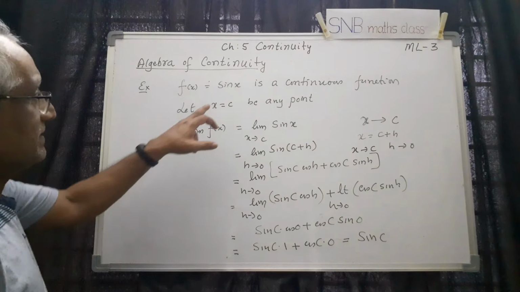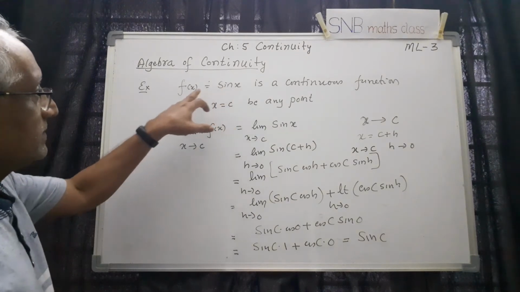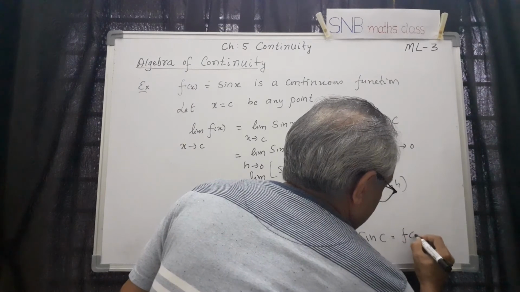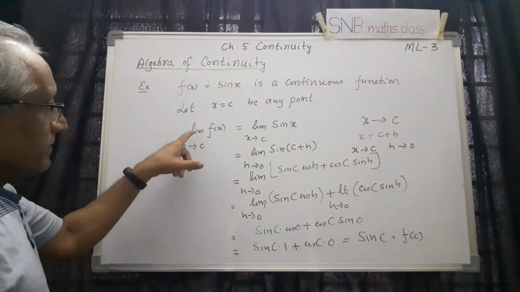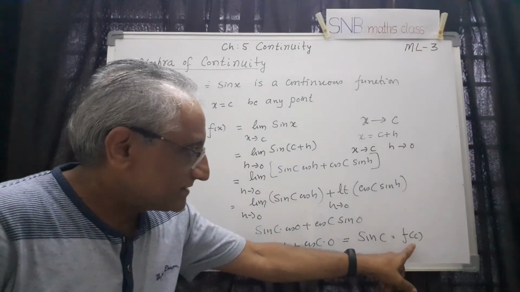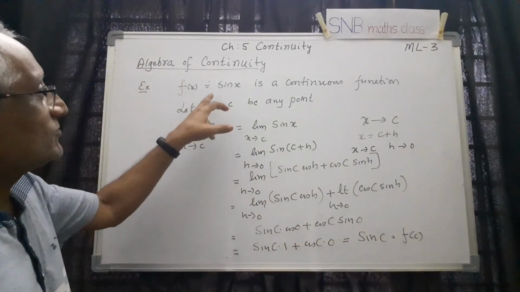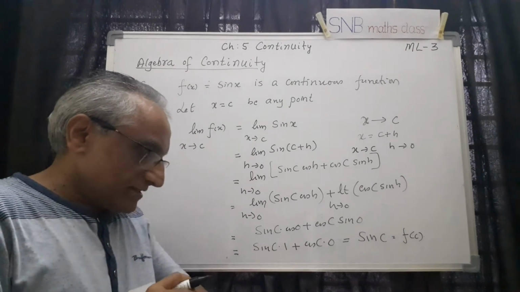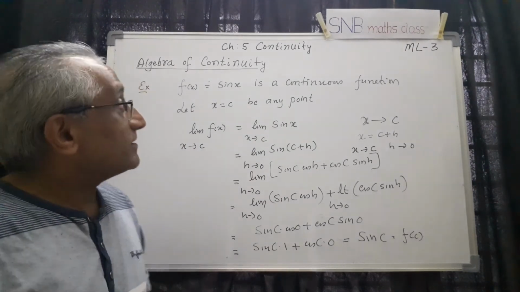But what is sin c? Sin c is the same as f of c. So limit of f of x as x tends to c is the same as f of c, which means this should be a continuous function. So this implies f is continuous. So this is the proof for sin x.